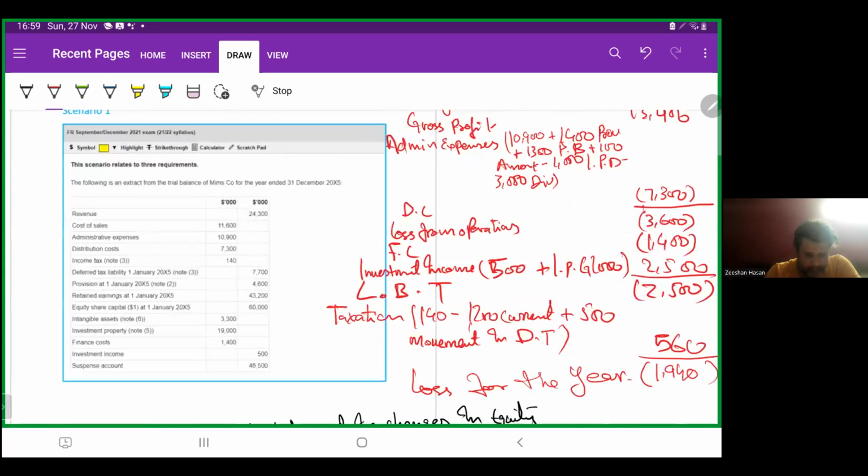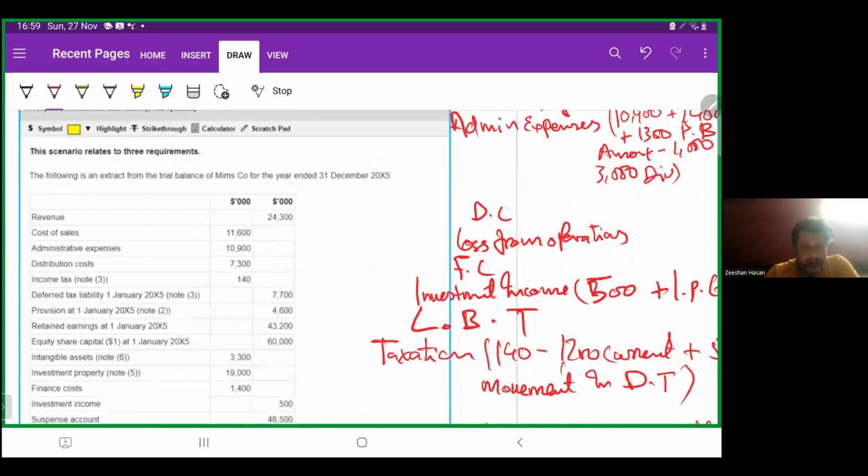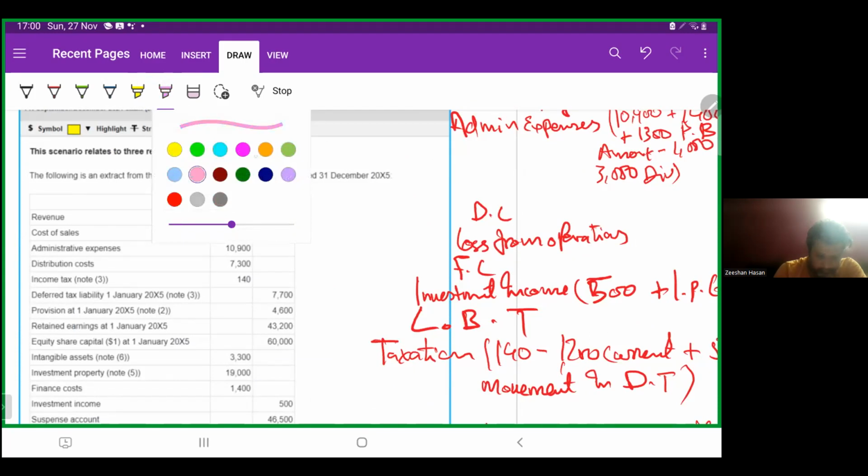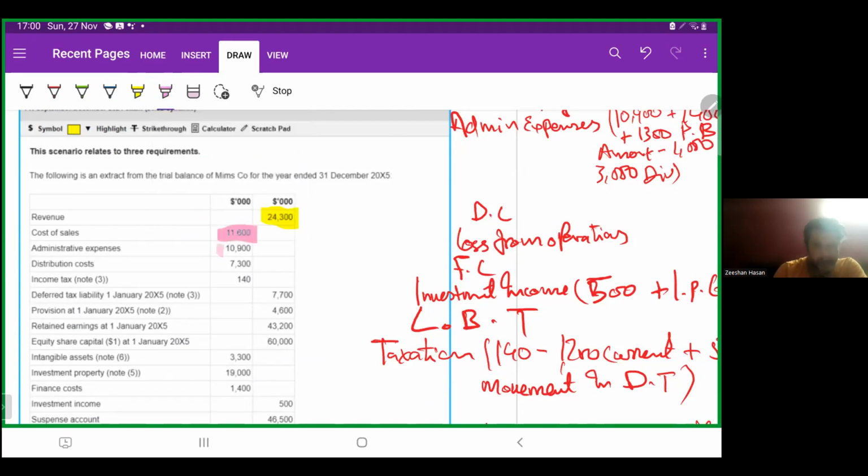As you can see, the scenario is related to three requirements. The following is an extract from the trial balance of Means Company for the year ended 31st December 2005. Revenue 24,300, cost of sales 11,600, admin expenses 10,900, distribution cost 7,300. Income tax 140, deferred tax liability 7,700. Provision at 1st January X5, 4,600.